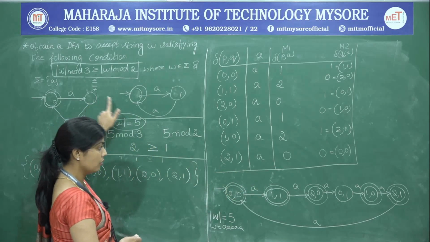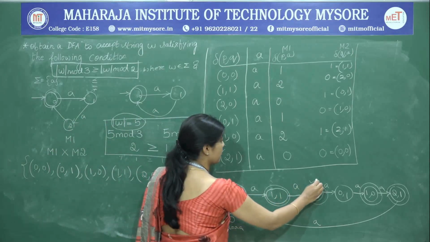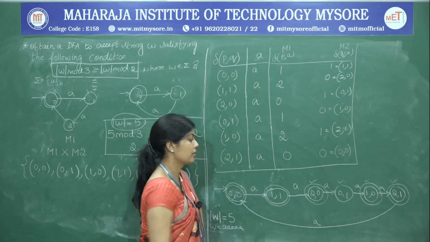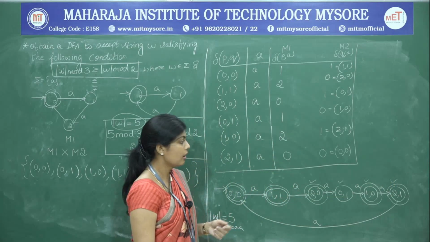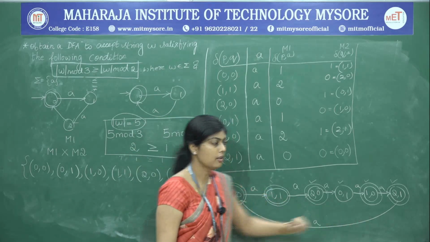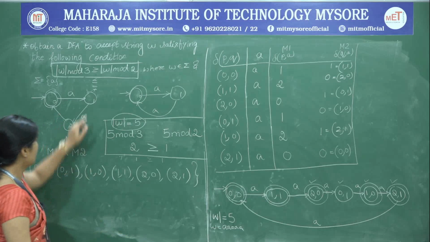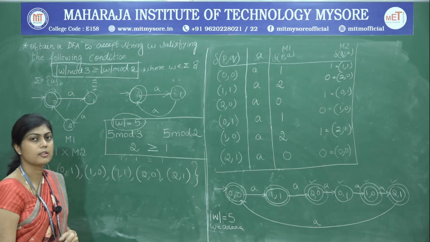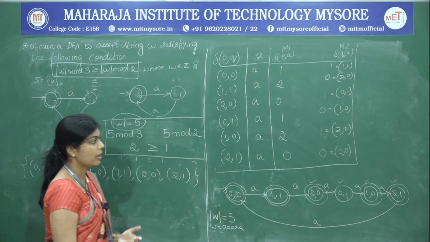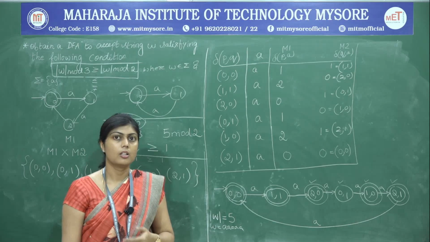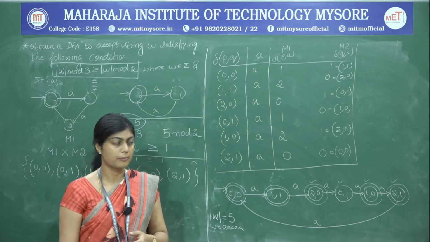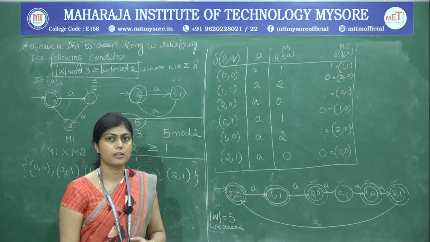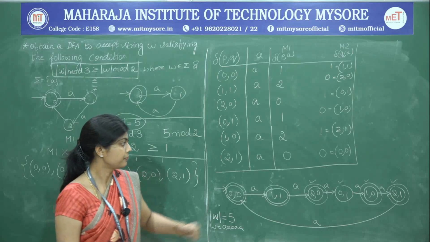Next, we may also have a not equal to. So, when we have not equal to, this can be the final state, this can be the final state, this can be the final state and this can be the final state. These two will not become the final state. So, once we make these 4 the final states, we can make sure that the condition of not equal to between these two is always satisfied. So, there is a possibility of the same problem being given to satisfy different conditions. We have to follow the same procedure, only the decisions about the final states will change.